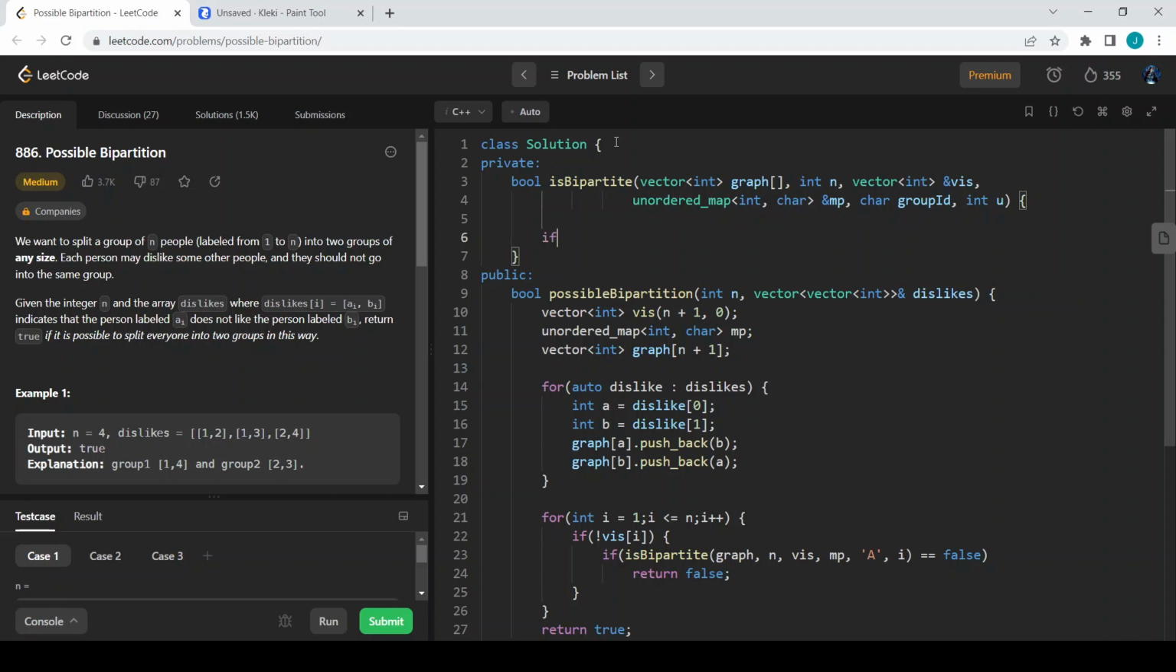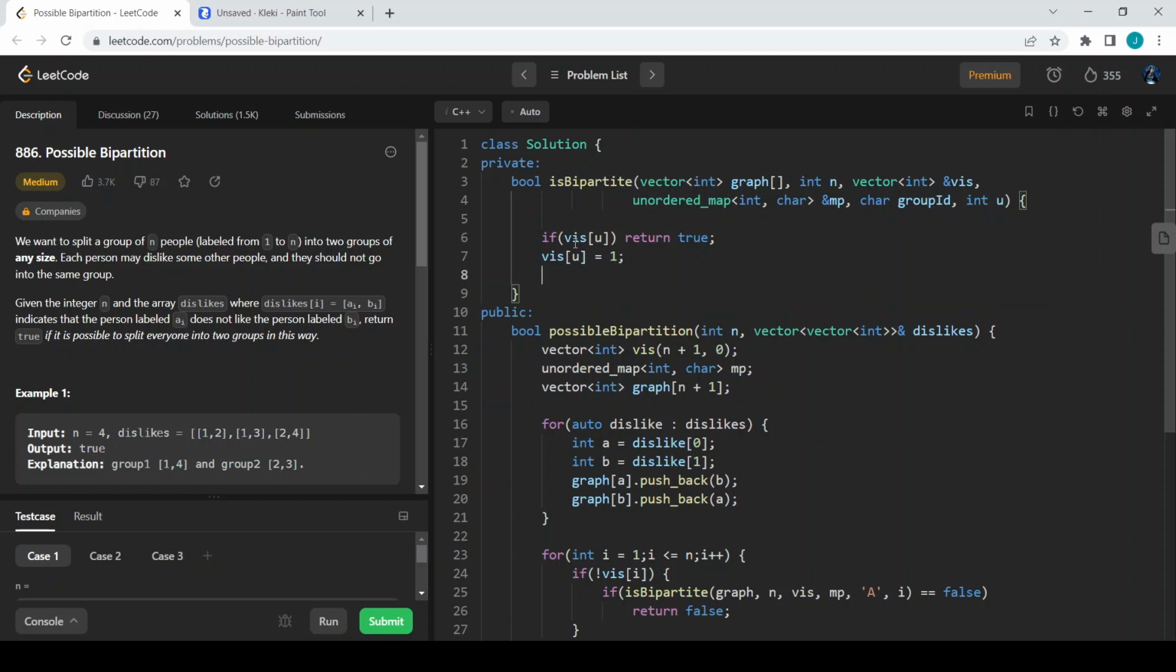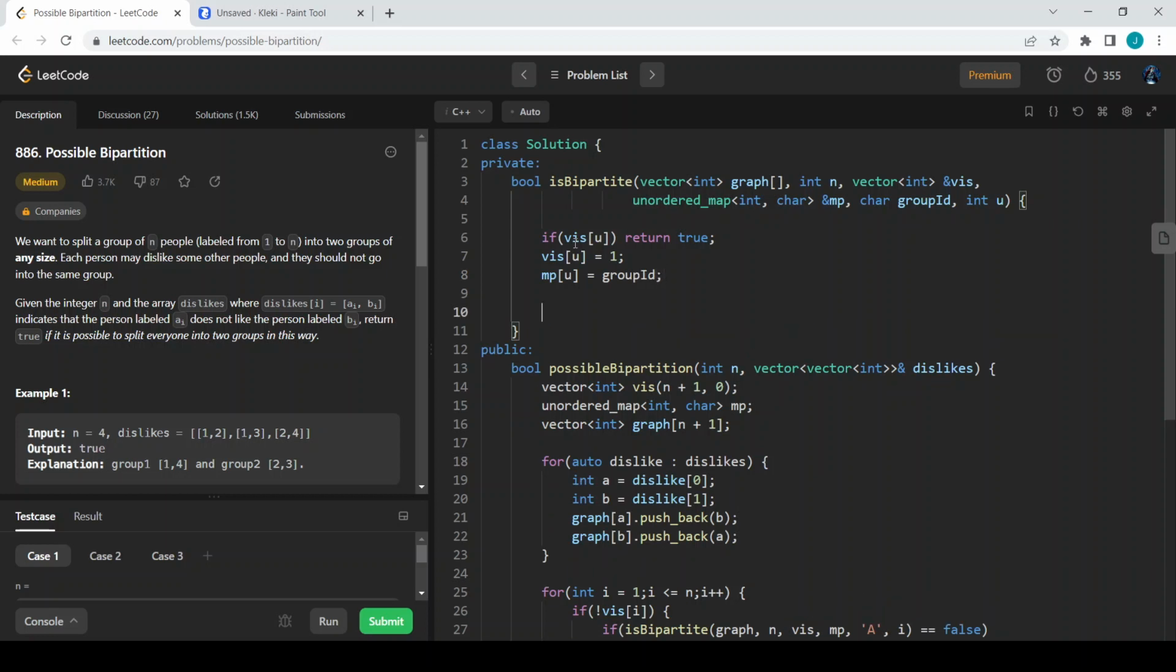We are checking whether this is visited or not. If visited of u, if this is already being visited, then we can just return true. We don't want to say anything else, so we can just return true. If it is not yet visited, we want to visit it, so visited of u equals 1. After visiting, we give the group ID for this current node, which is mp of u equals group ID. So we have given the group ID as well.